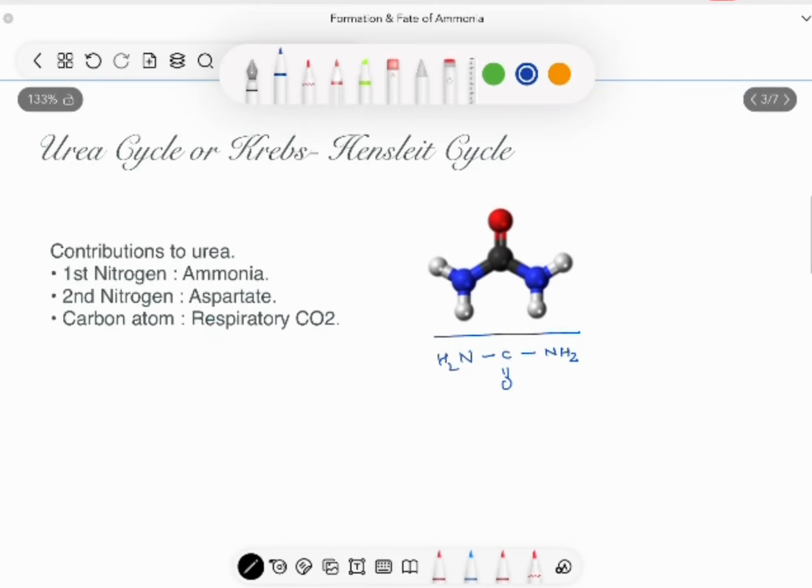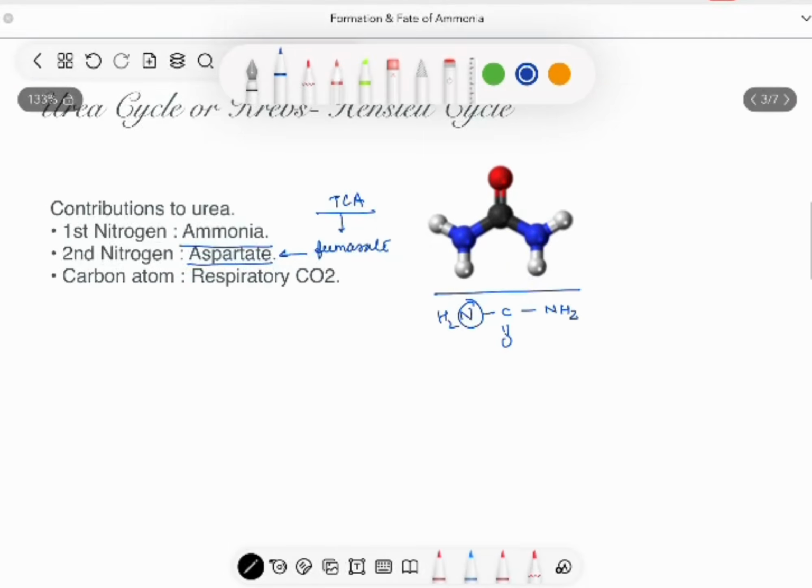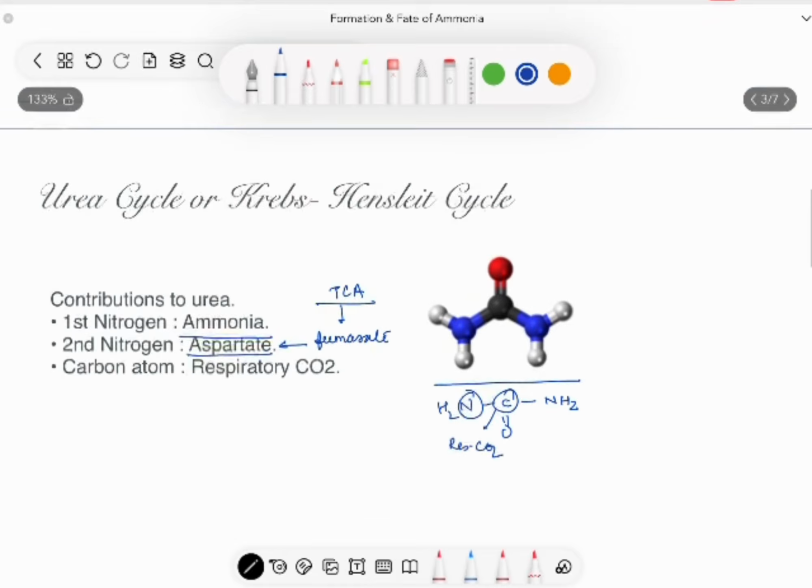The first nitrogen in urea is contributed by ammonia, the compound which we are trying to remove. The second nitrogen is contributed by aspartate. This aspartate is derived from fumarate, and the source of this fumarate is the TCA cycle. Hence, the TCA cycle and the urea cycle are interconnected. And this carbon atom is contributed by respiratory CO2. This cycle takes place exclusively in the liver.